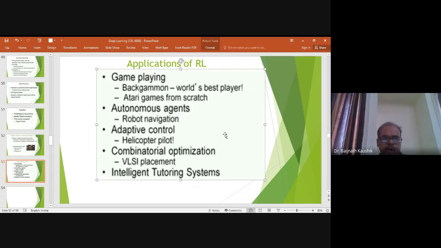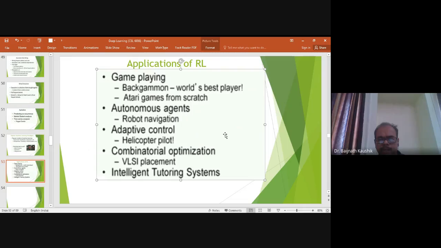It can be used for designing an intelligent tutoring system based on the requirement of a user. Suppose a user is a slow learner, or a user is a fast learner, so we can design a tutoring system for such kind of learner.